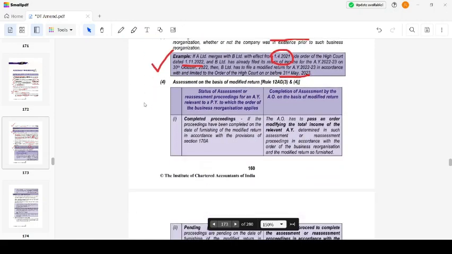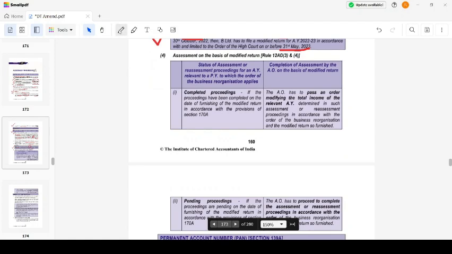Assessment on the basis of modified return. Completed proceedings: if the proceedings have been completed on the date of furnishing of the modified return in accordance with the provisions of Section 170A, AO has to pass an order modifying the total income of the relevant assessment year, determine its assessment or reassessment proceedings with the order of the business reorganization and the modified return so furnished. Pending proceedings: he has to complete the proceeding based on this modified return. For completed proceeding, he has to just pass an order modifying the total income considering this modified return. And for pending proceeding, he should take this modified return as the return which has been furnished.